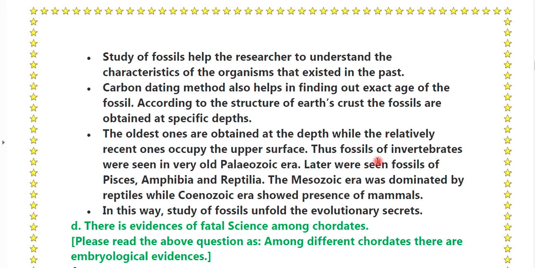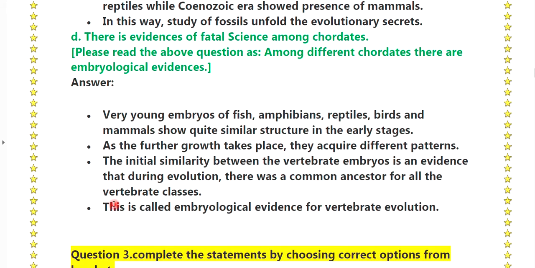Thus, the fossils of invertebrates were seen in the very old Paleozoic era. Later were seen fossils of Pisces, amphibia and reptilia. The Mesozoic era was dominated by reptiles, while the Cenozoic era showed the presence of mammals. In this way, the study of fossils unfolds the evolutionary secrets.